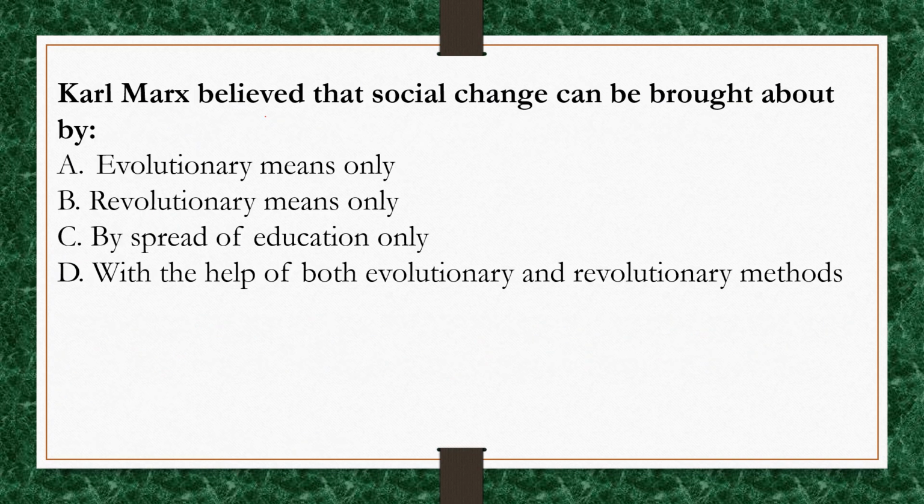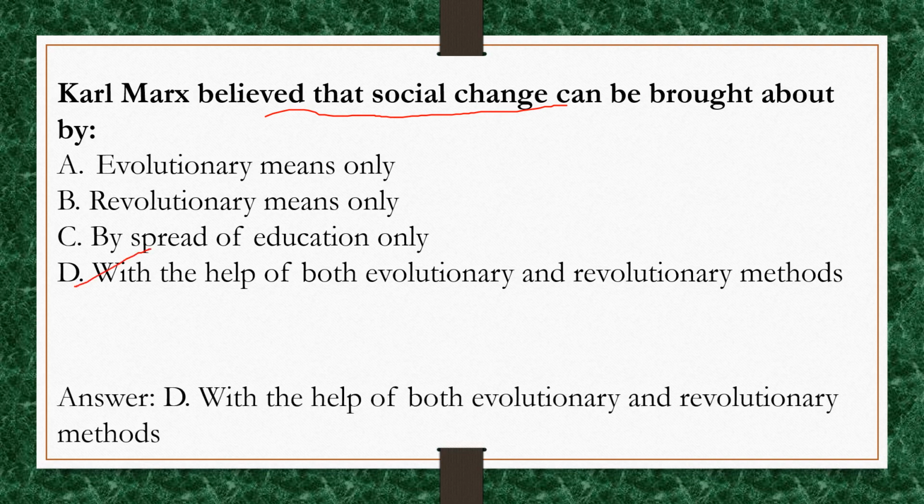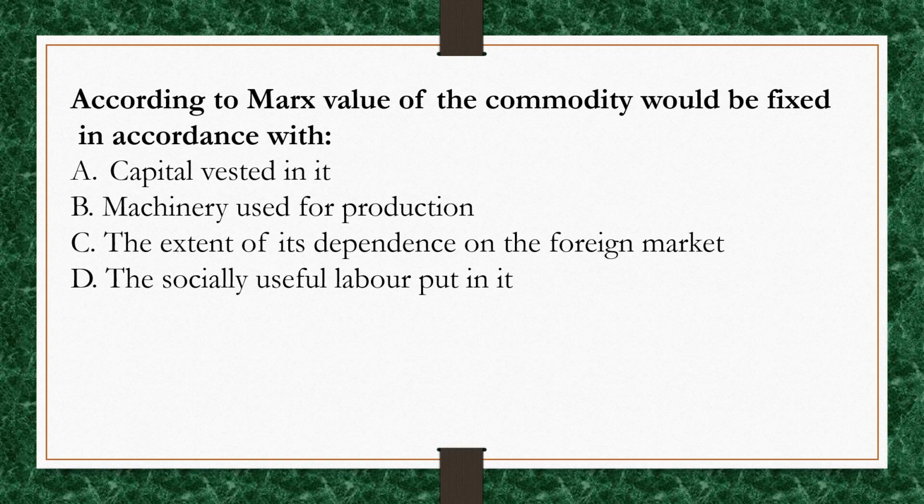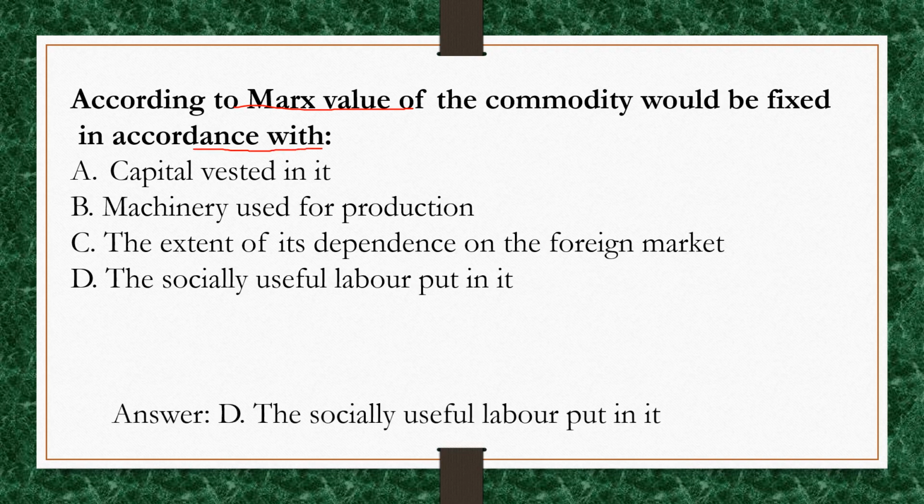Karl Marx believed that social change can be brought about with the help of both evolutionary and revolutionary methods. Option D. According to Marx, value of the commodity would be fixed in accordance with the socially useful labor put in it. Option D.